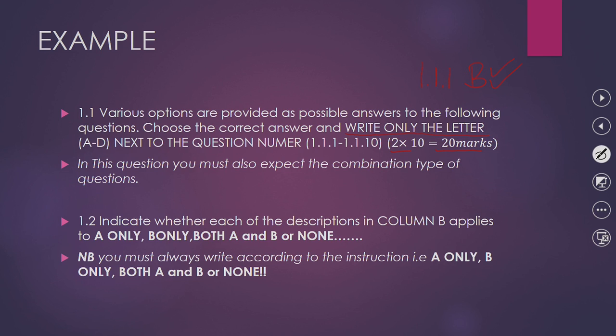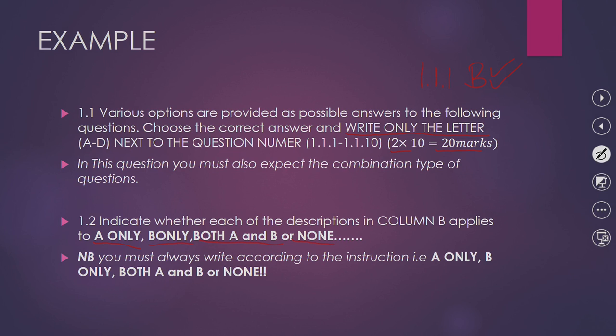In 1.2 you will find a question like: indicate whether each of the descriptions in column B applies to A only, B only, both A and B, or none.